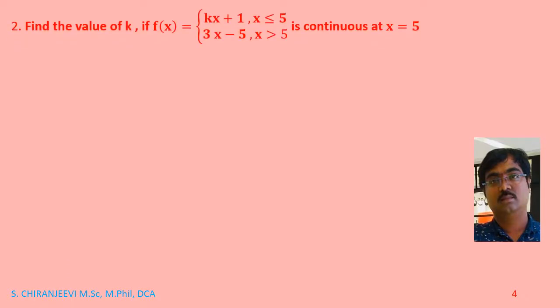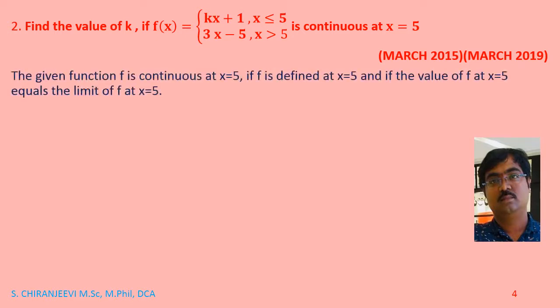Now the next problem. Find the value of k if f of x equals kx plus 1, x less than or equal to 5, and 3x minus 5, x greater than 5, is continuous at x equal to 5, which was asked in March 2015 and March 2019. The given function f is continuous at x equal to 5